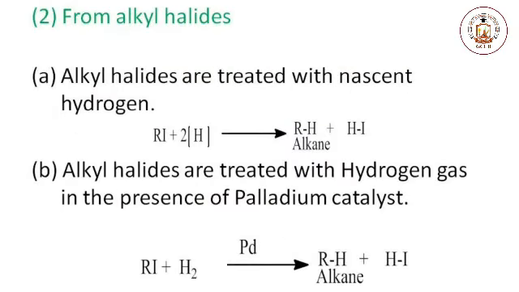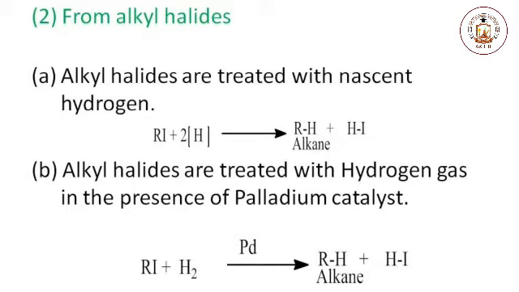Second method for the preparation of alkanes is from alkyl halides. In 2 ways, alkyl halides are reduced to alkanes. First, when alkyl halides are treated with nascent hydrogen, they are converted into alkanes. Nascent hydrogen is also known as atomic hydrogen. Atomic hydrogen is highly reactive and cannot be stored, so for the reaction, freshly prepared atomic hydrogen is utilized for the treatment with the alkyl halides.